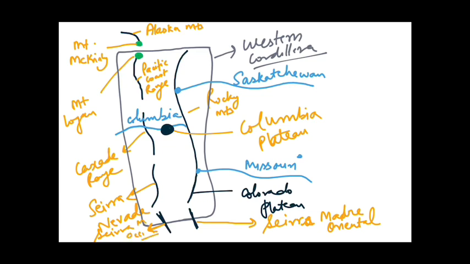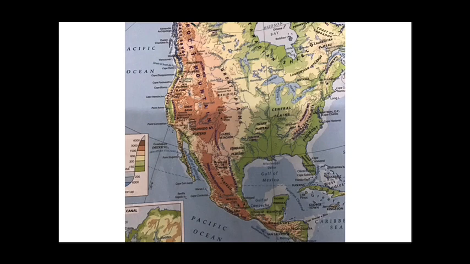Let me show you the original map. So guys, you can see over here, these are the Rocky Mountains, as I showed you earlier also. These are the Coast Ranges. These are the Cascade Ranges, these are the Sierra Nevada, and collectively they are known as the Western Cordillera. And you can see over here in Mexico, this is Sierra Madre Oriental, and this one lies to the west, Sierra Madre Occidental. And you can see this is the Mexican Plateau. So these are the two mountain ranges which lie in Mexico.